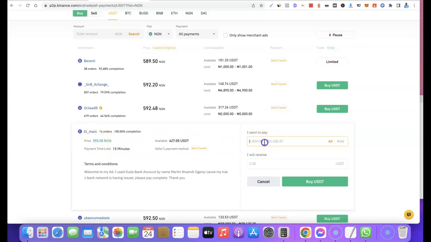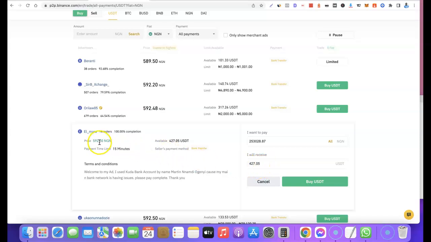Let's assume you want to buy everything, so I'm going to click on all. This is the total USDT you are going to receive, 427.05 USDT, and this is how much you are going to pay. You are going to pay 253,000 naira to buy 427 USDT.